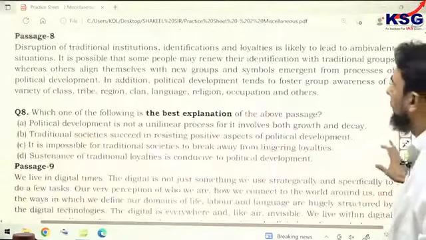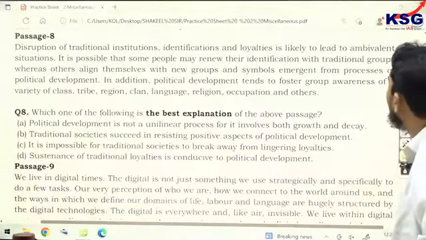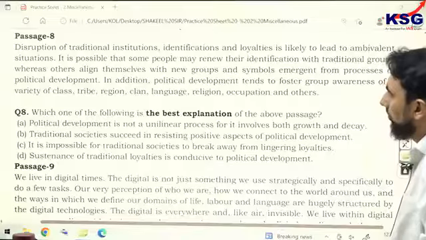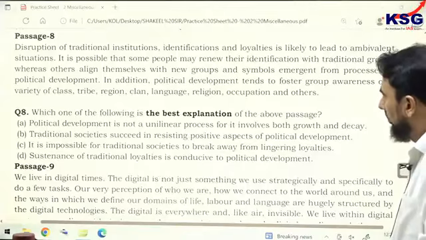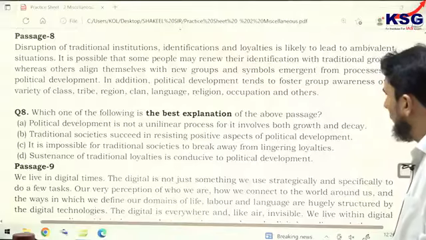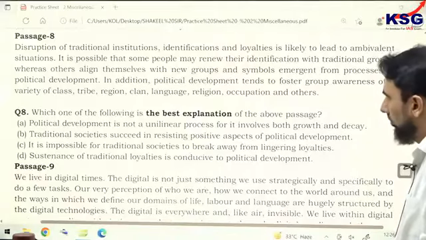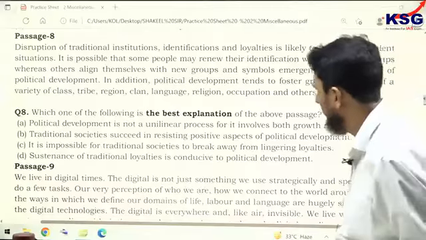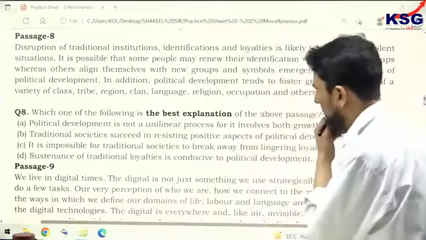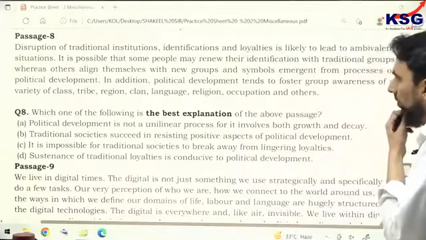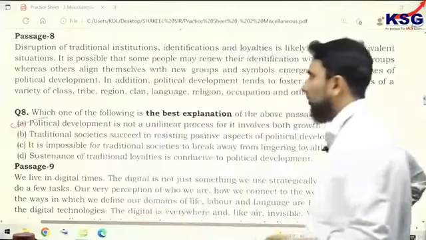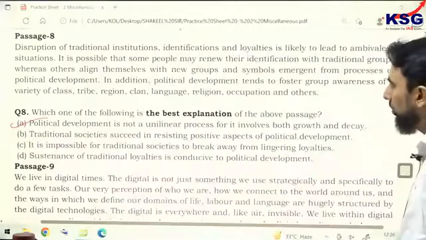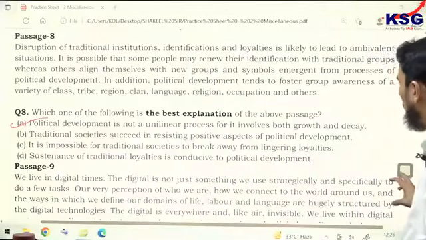Passage 8, it should be option A. Political development is not a unilinear process, for it involves both growth and decay.